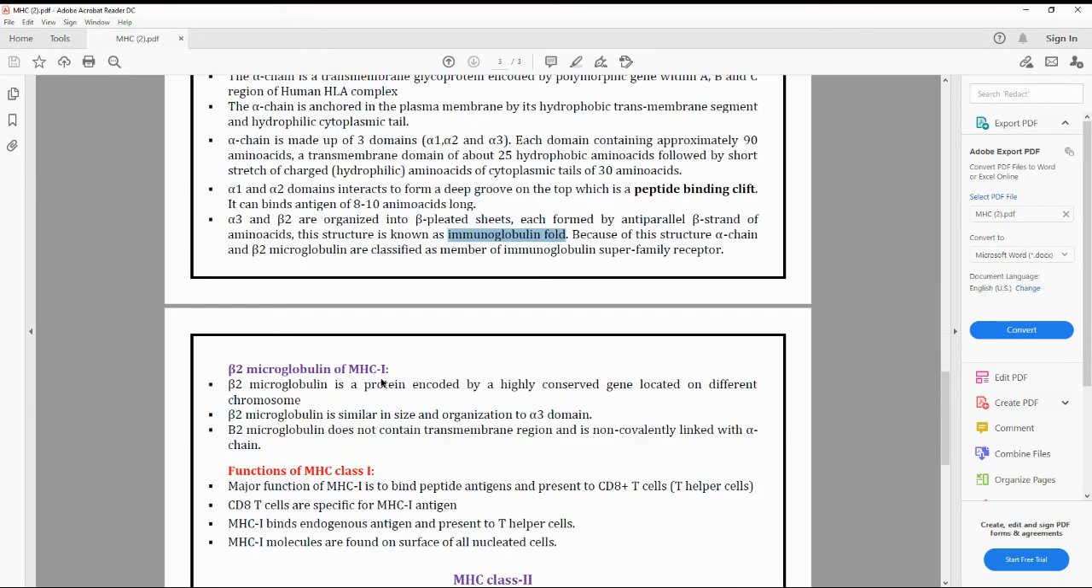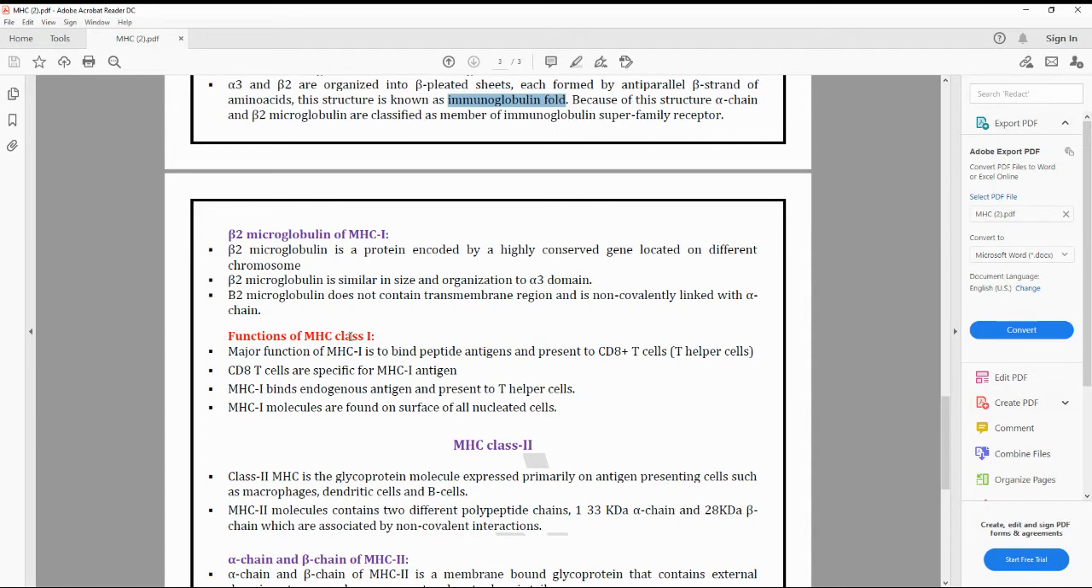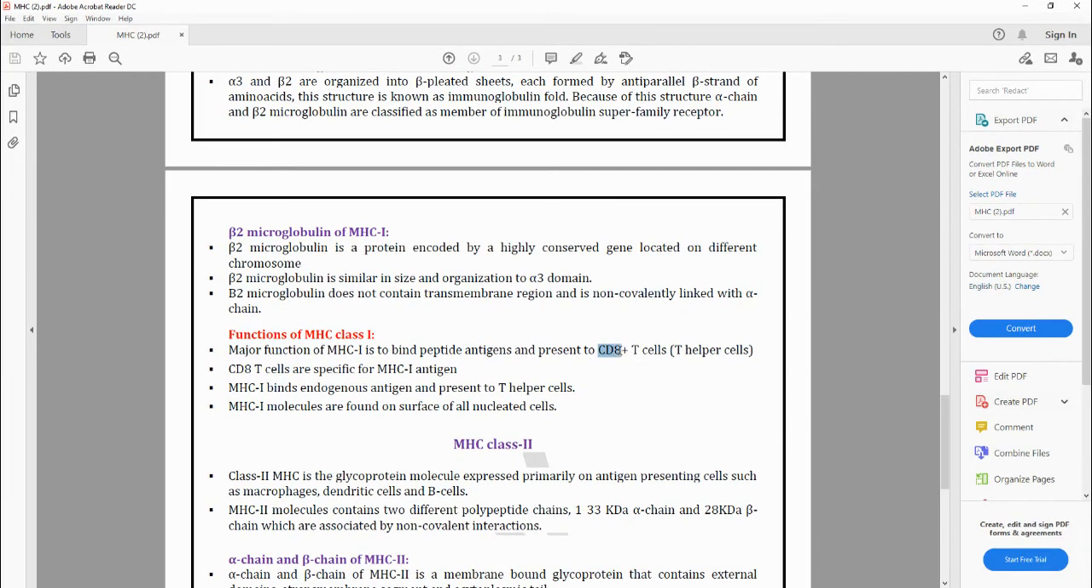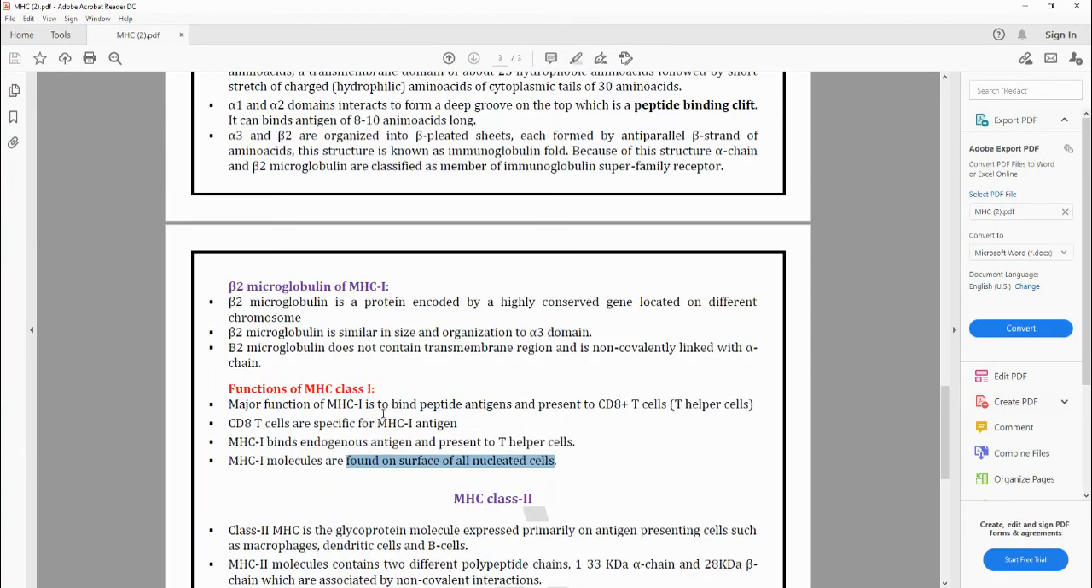The structure we have seen. Coming to the functions of MHC class 1, the major function is to bind peptide antigens and present them to CD8 plus T cells. The CD8 T cells are specific for MHC 1 antigen, and they bind the endogenous antigen presented, and they are found on the surface of all nucleated cells. These are the functions of the MHC class 1.